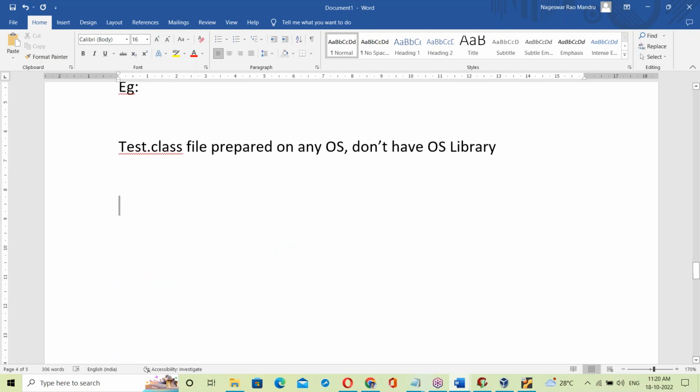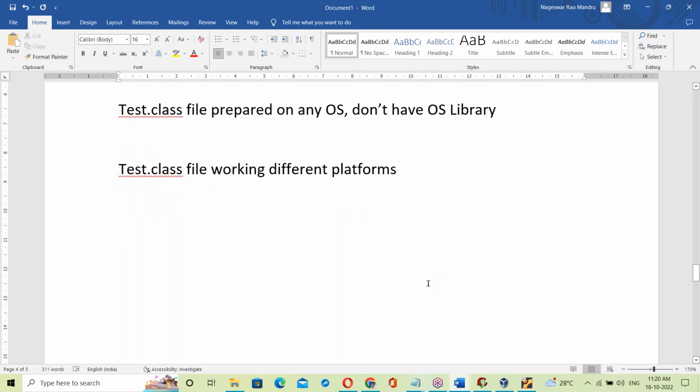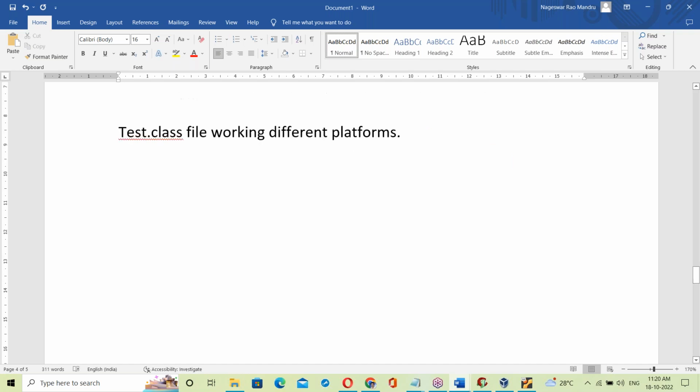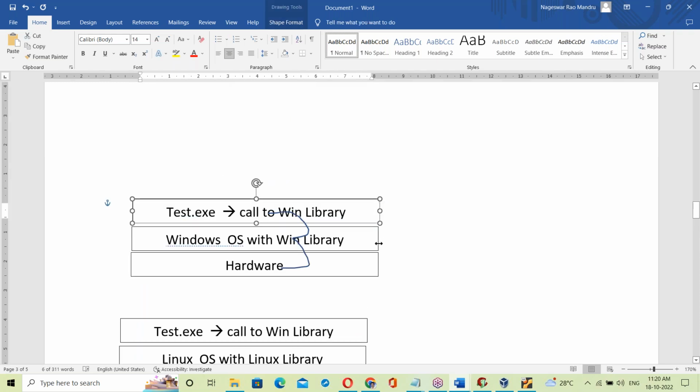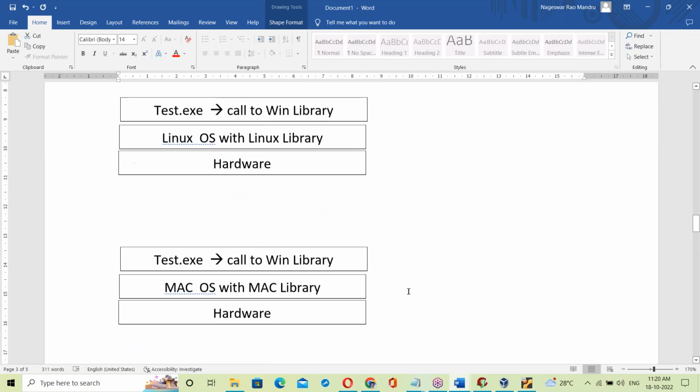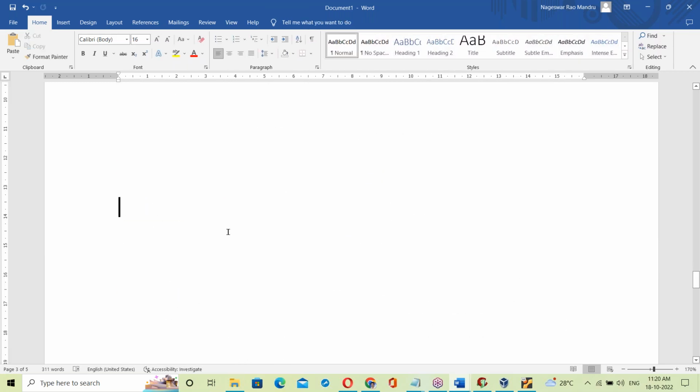Now, the test dot class file is working on different platforms. Let us see how it's working on different platforms. Let us take the same platforms here. The test dot class file is now running on the Windows platform. How is it working?